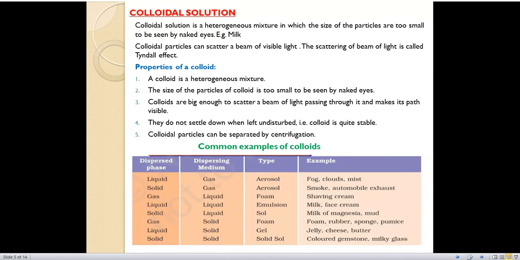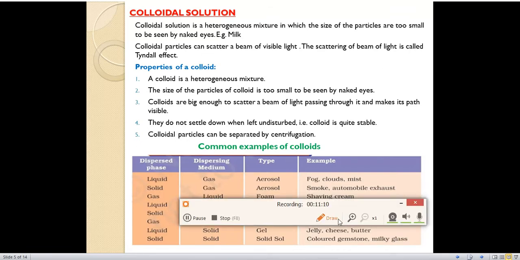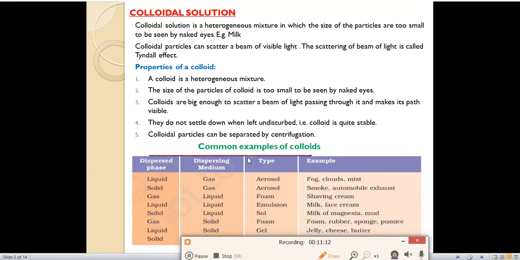Our next topic is colloidal solution. So what is a colloidal solution? A colloidal solution is a heterogeneous mixture in which the size of the particles is too small to be seen by the naked eye. Example, milk. In milk, so many substances are present, but we cannot see them with the help of our eyes.